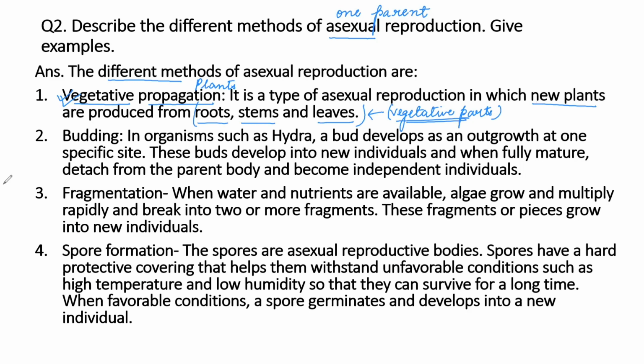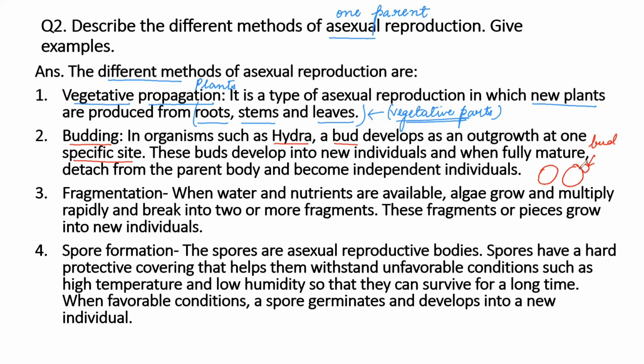Next method is budding. There are some organisms like hydra and yeast in whose body a bud develops as an outgrowth at a specific site. Okay, if I draw a yeast, this is a yeast cell, and on this cell there will be an outgrowth. This is called a bud.